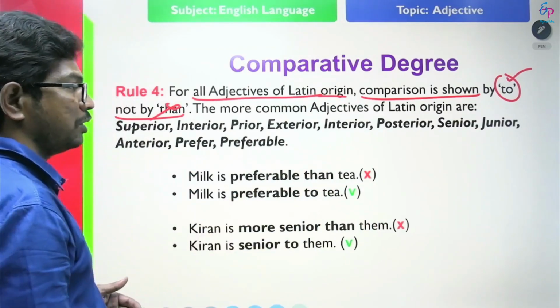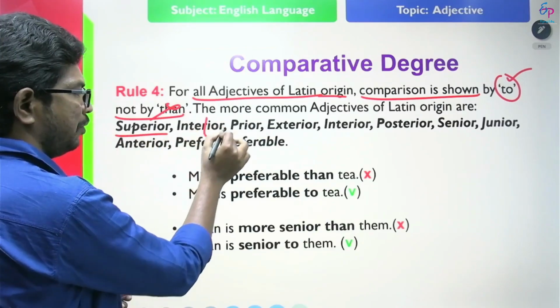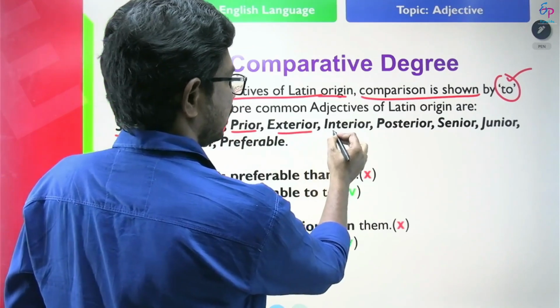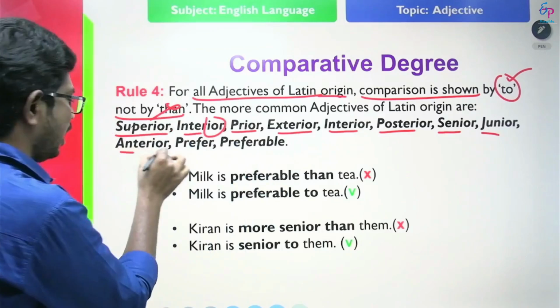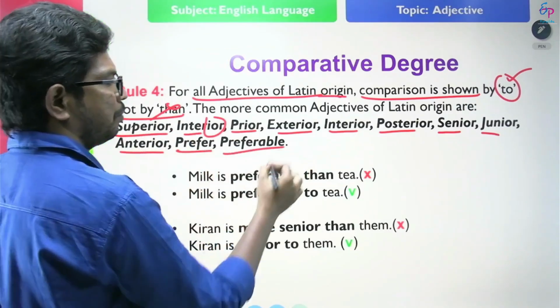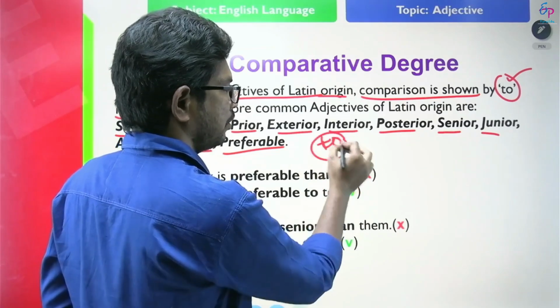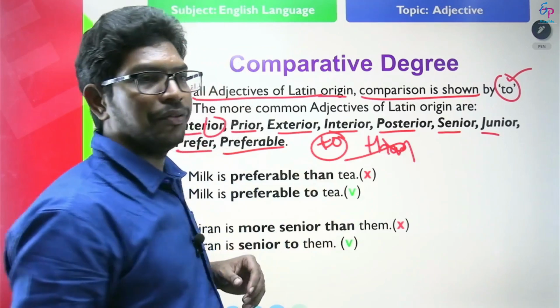What are those adjectives? They are superior, the words ending with IOR, interior, prior, exterior, posterior, senior, junior, anterior, preferable. We use to to compare, not than, when these adjectives are present.